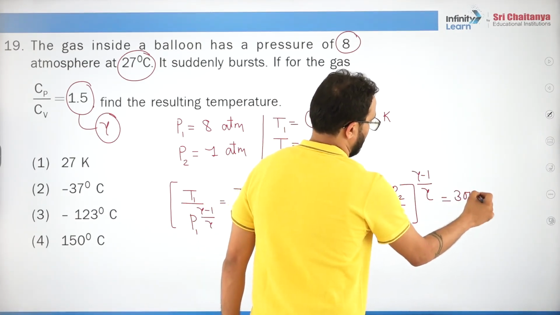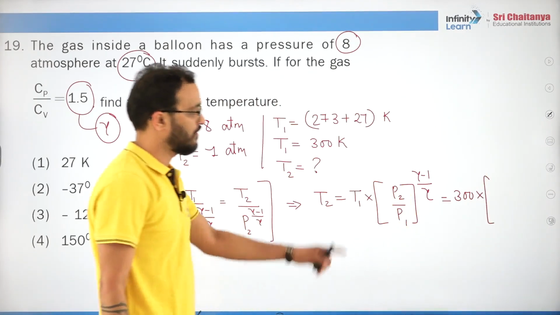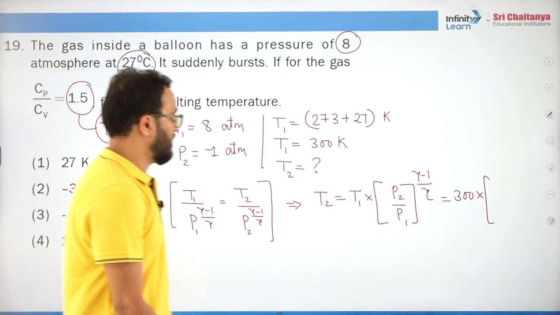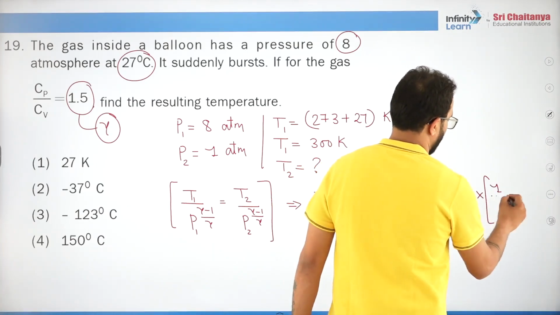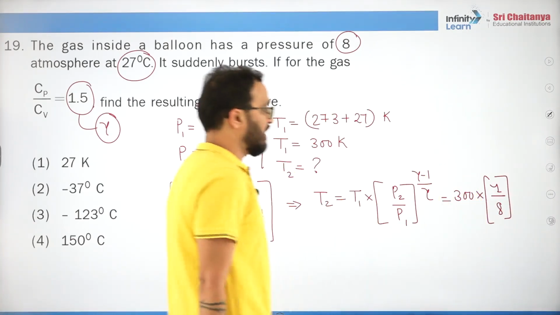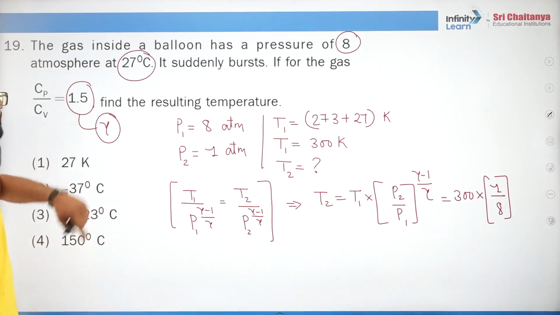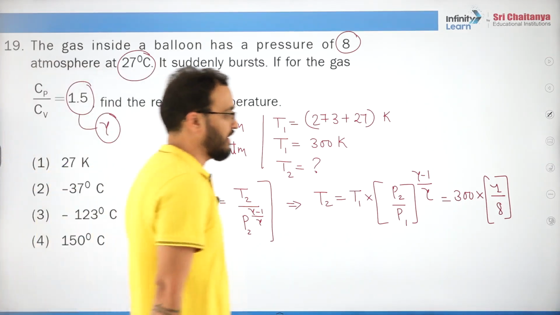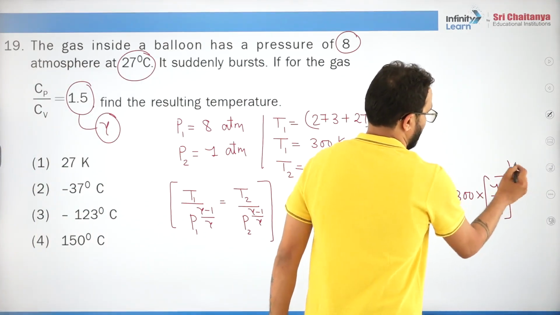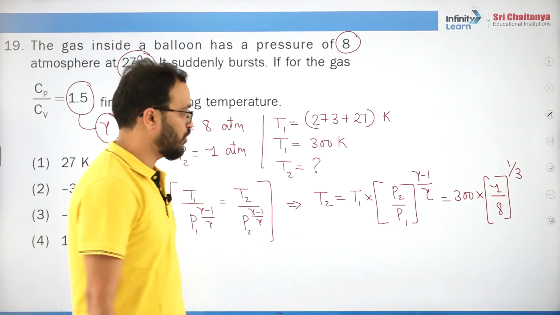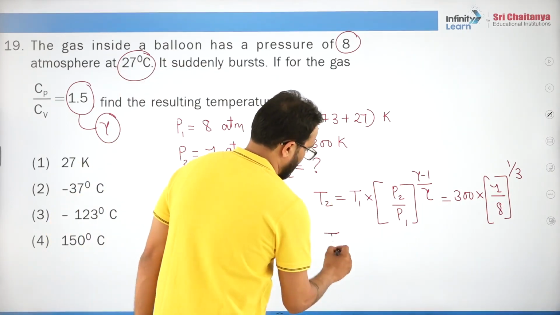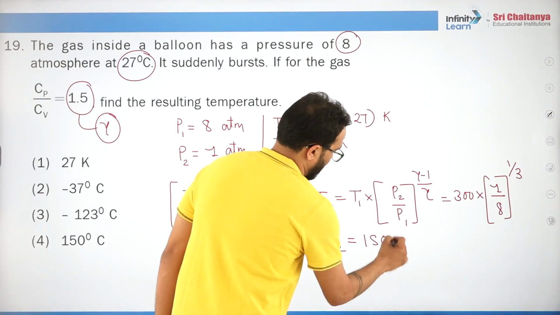So it is 300 into, now you tell me, what is P2? P2 is 1 and P1 is 8. So 1 by 8 to the power gamma minus 1 upon gamma. What is gamma minus 1? 0.5 upon gamma is 1.5. So it will be 1 by 3. 8 to the power 1 by 3 is 2. So it will be 150 Kelvin. So the answer is 150 Kelvin.